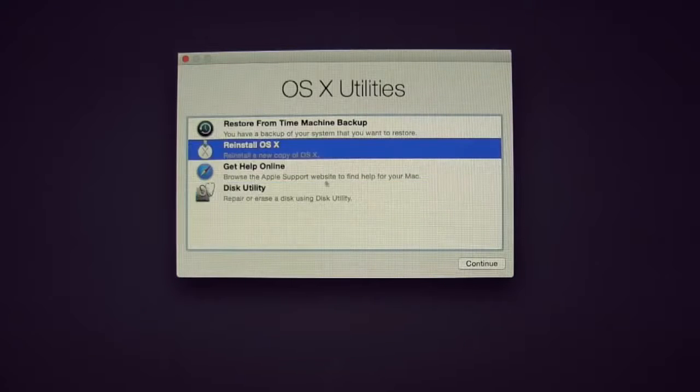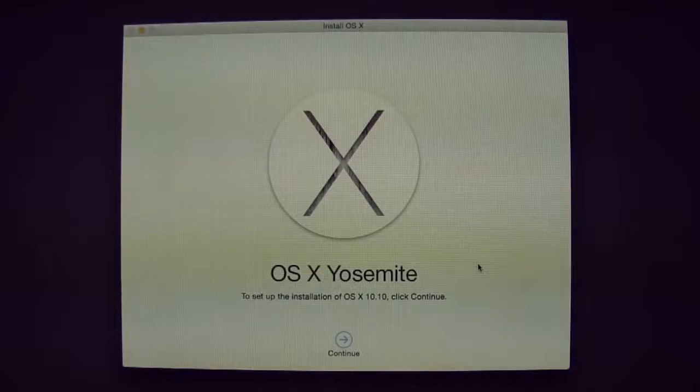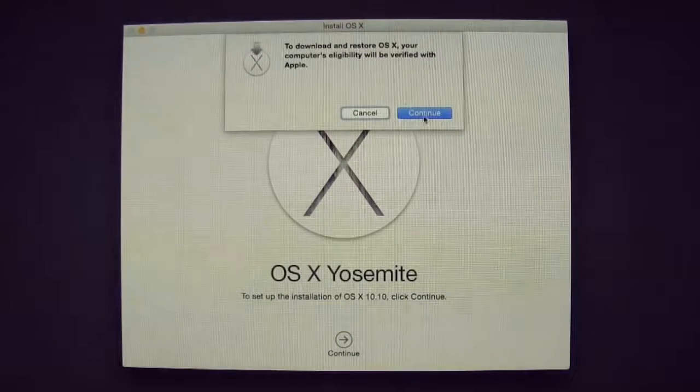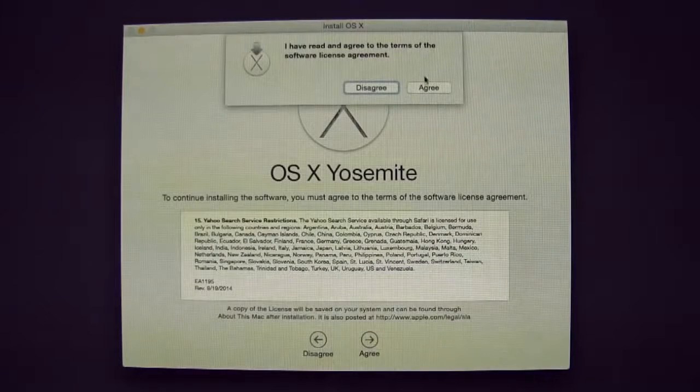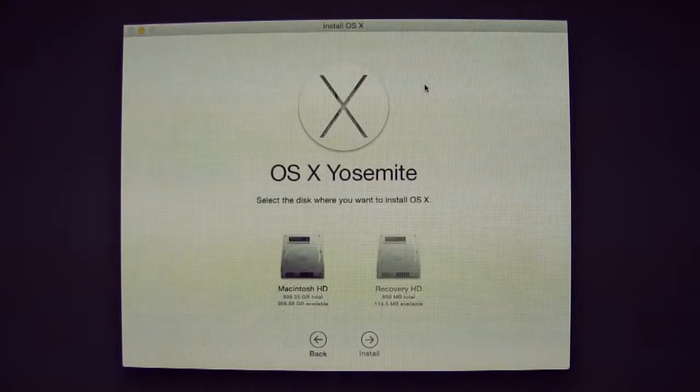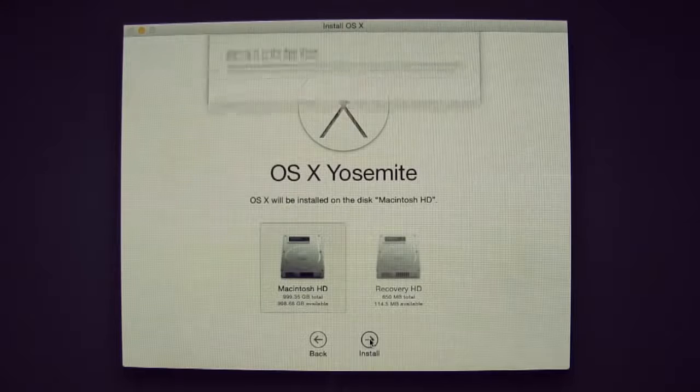Now select Reinstall OS X, hit Continue, hit Continue once more, again up top, and then Agree. And now select Macintosh HD and install.